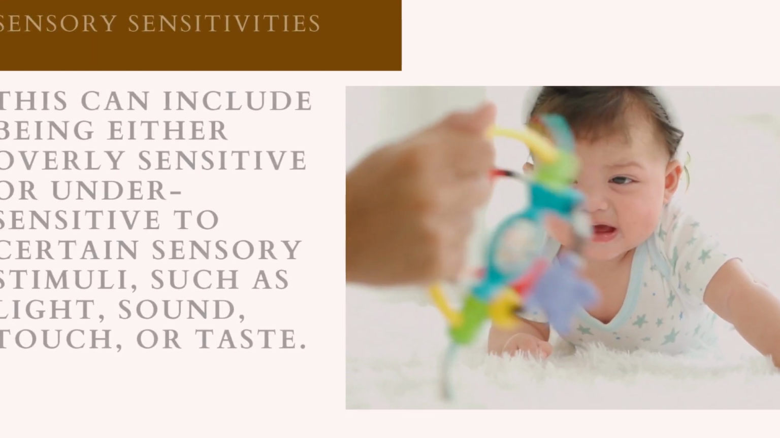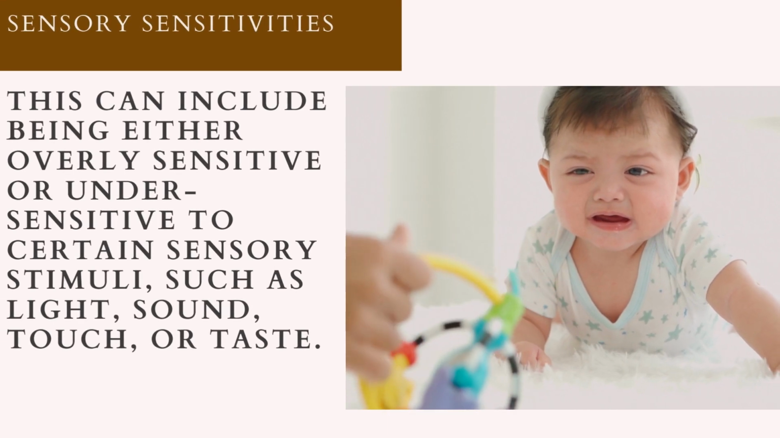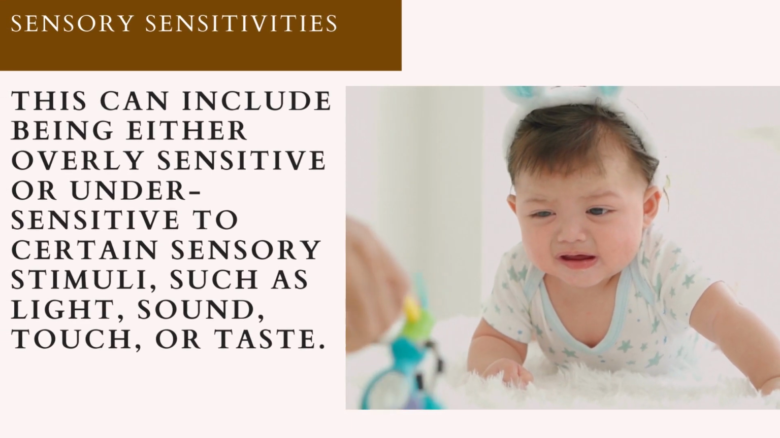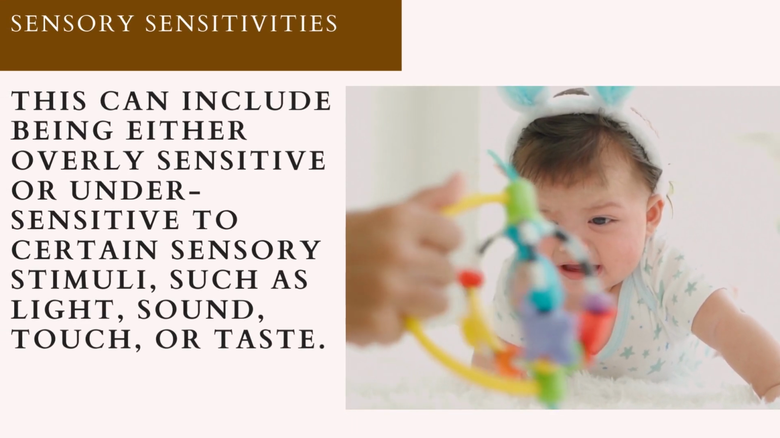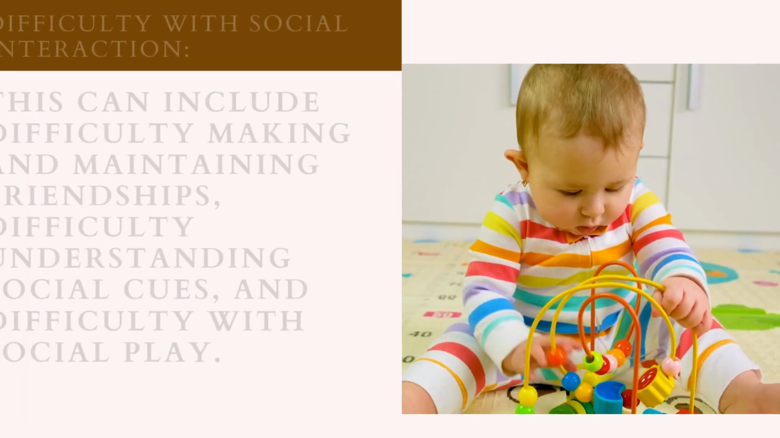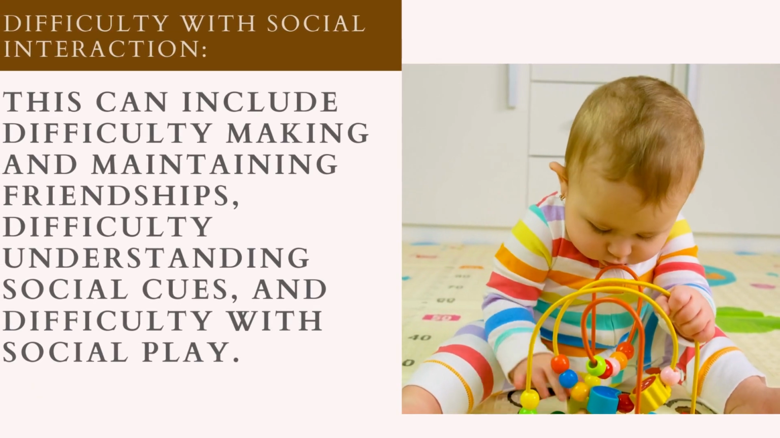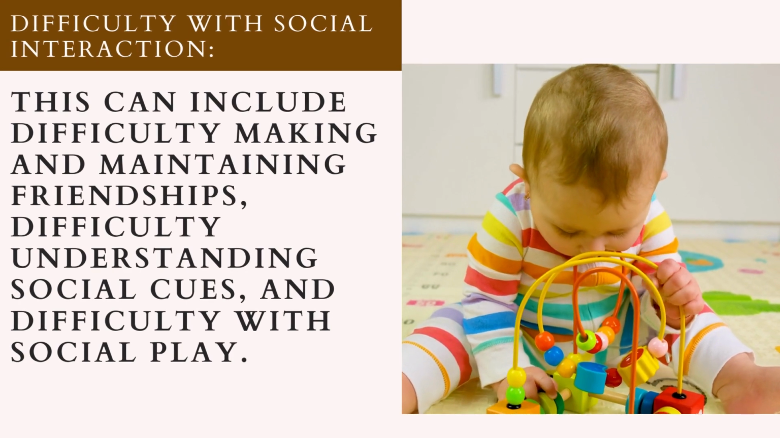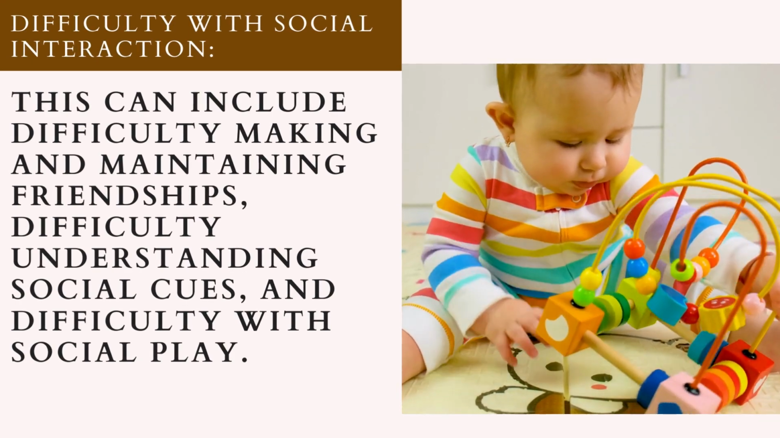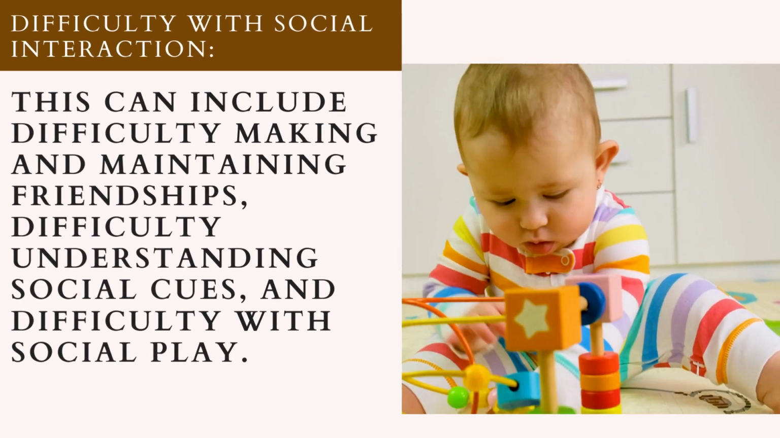Sensory sensitivities. This can include being either overly sensitive or undersensitive to certain sensory stimuli such as light, sound, touch, or taste. Difficulty with social interaction. This can include difficulty making and maintaining friendships, difficulty understanding social cues, and difficulty with social play.